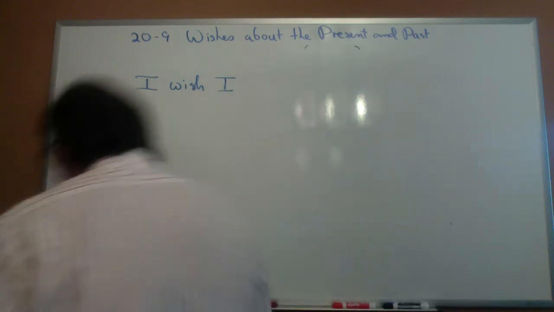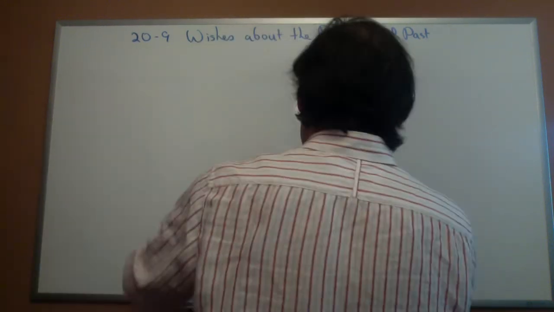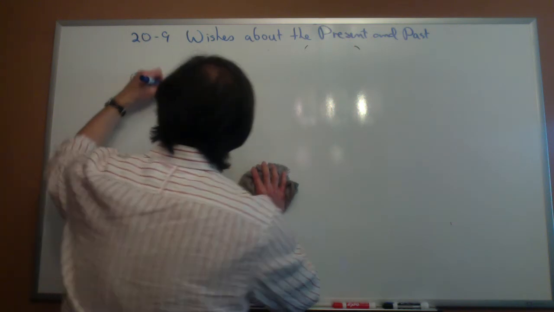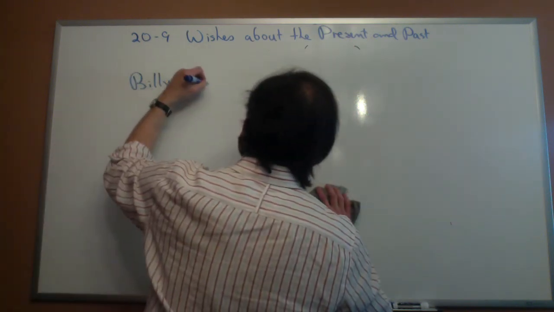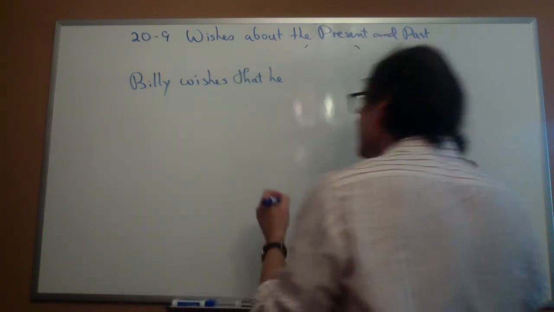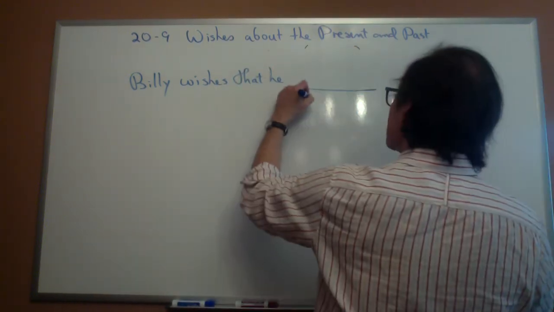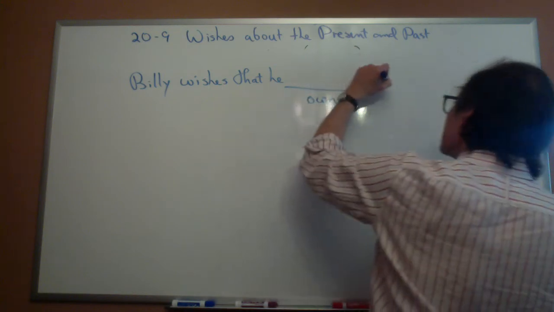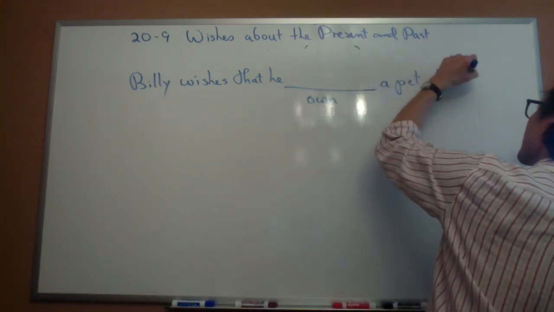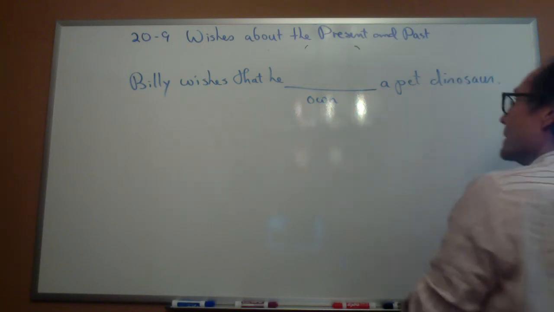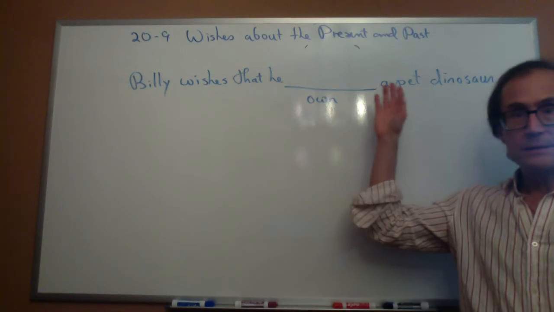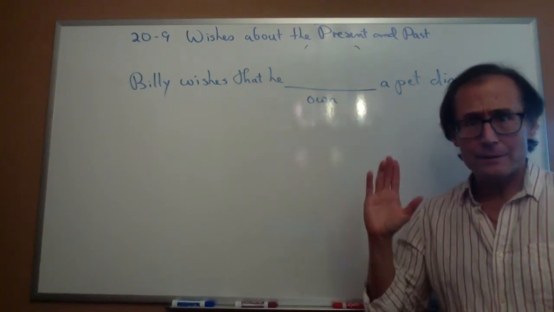Actually, let me stop using I, because that doesn't have to be I. So let me say there's a little boy called Billy. Billy is a little boy. And Billy wishes that he, let's say Billy loves dinosaurs. So Billy wishes that he blank own a pet dinosaur. Now, again, this is not possible, right? Because